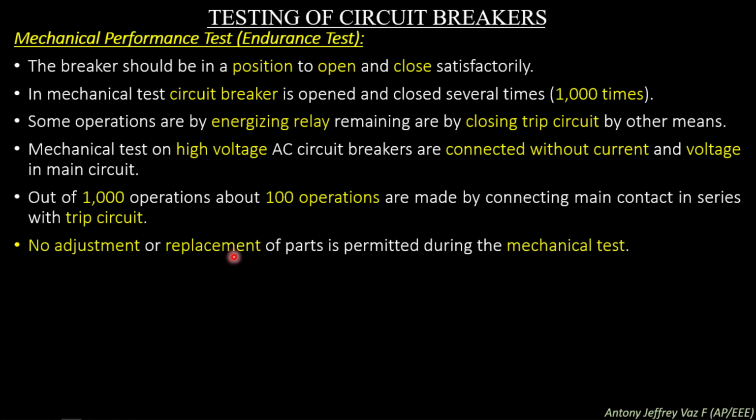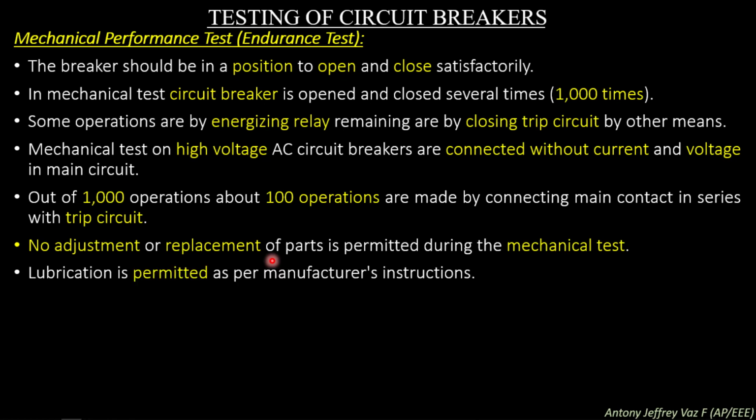No adjustment or replacement of parts is permitted during the mechanical test. Adjustment or replacement of parts is not permitted because the mechanical structure of the circuit breaker should be very stable and intact. Lubrication is permitted as per the manufacturer's instruction.